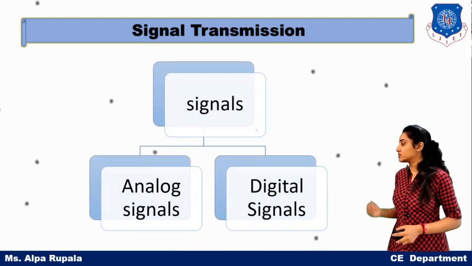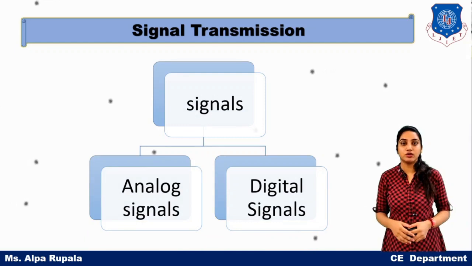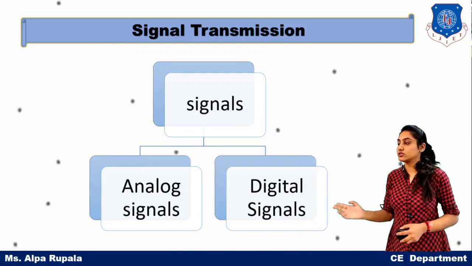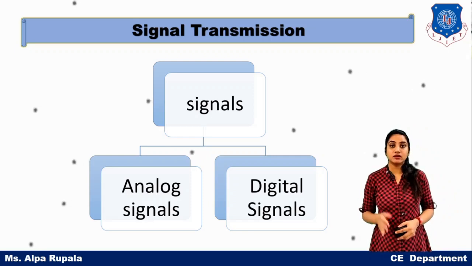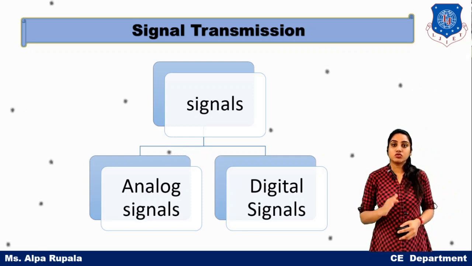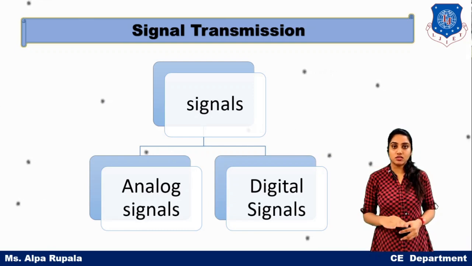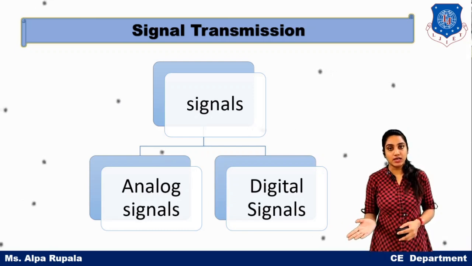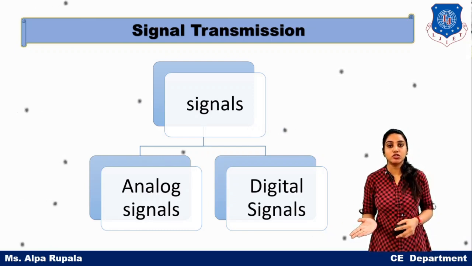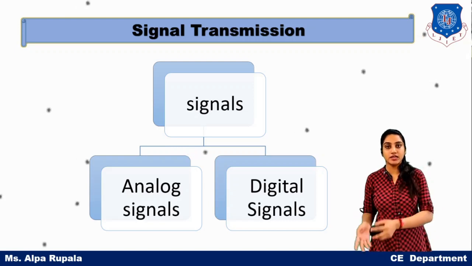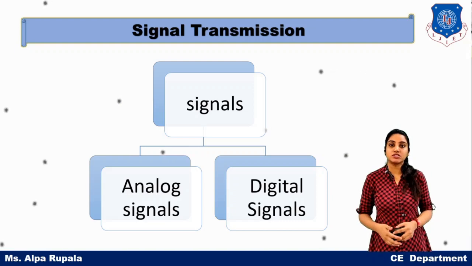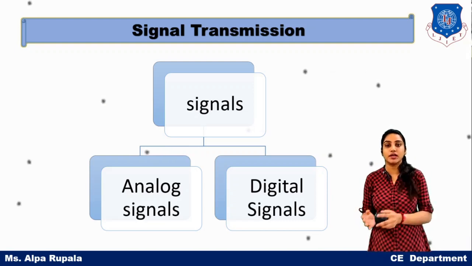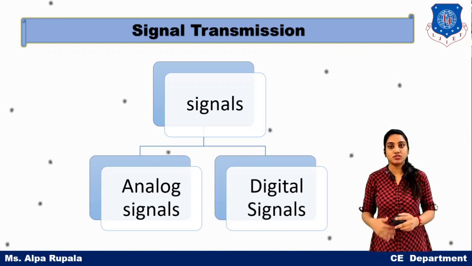And the same as data, a signal is also divided into two types, that is analog signal and digital signal. So it is not the case that analog data is only represented by an analog signal. No, analog data can be represented using an analog signal and a digital signal. Same as digital data can be represented using an analog signal and a digital signal. We can represent both.